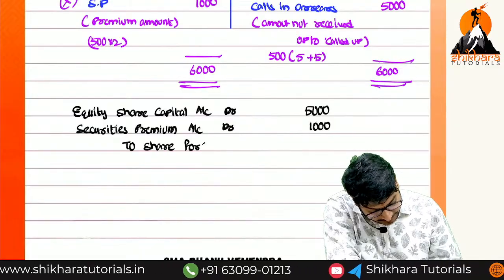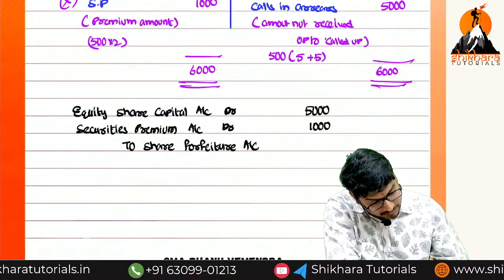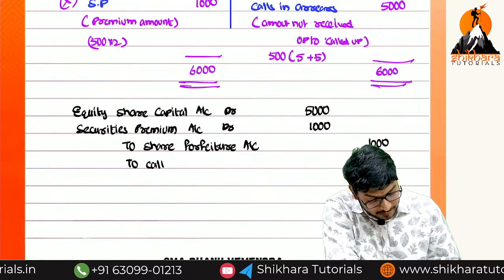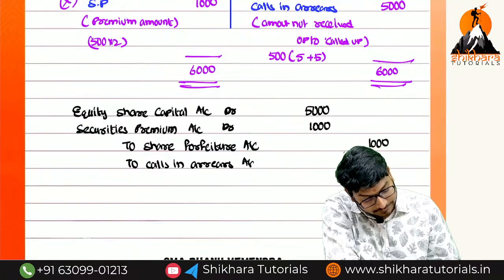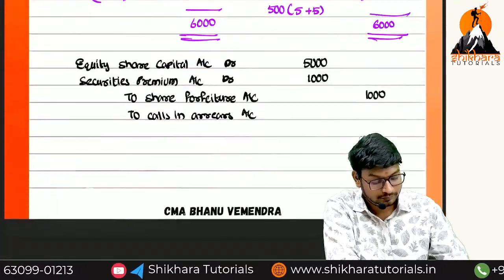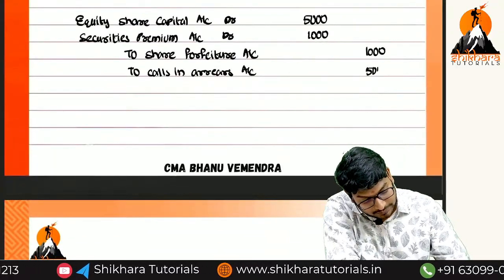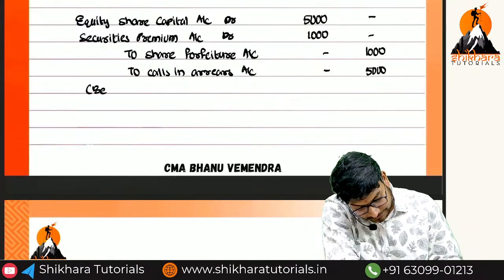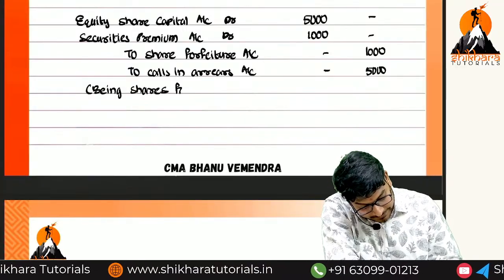Share forfeiture account, 1,000 rupees. To calls in arrears account. How much, ma? 5,000. What is the narration, ma? Being shares forfeited.